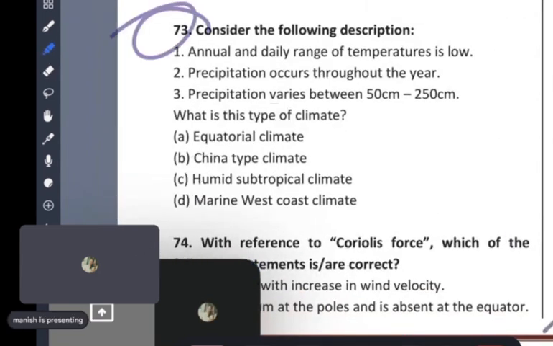And see guys, this question I have already told you when I was teaching you climatology. Read this question. Annual and daily range of temperature is low. Precipitation occurs throughout the year. Precipitation varies between 50 centimeter to 250 centimeter. Which type of climate?